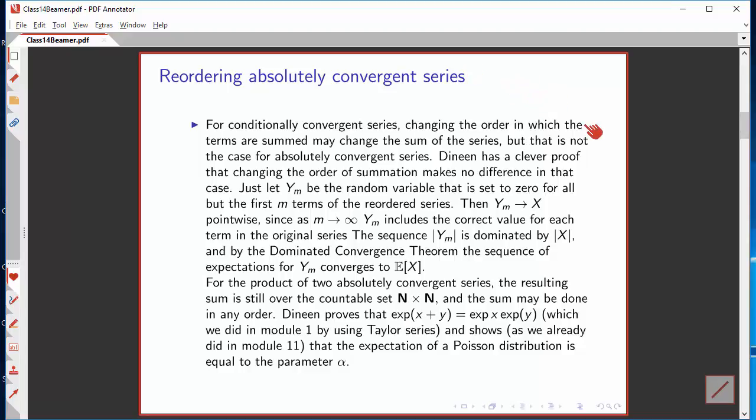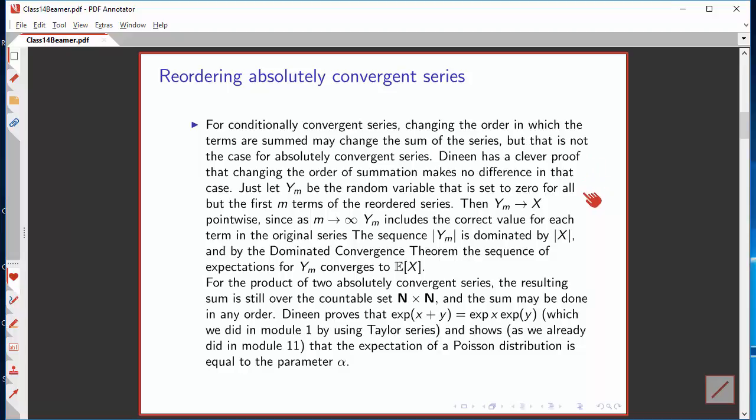Now let me remind you about rules for reordering series. If you've got a conditionally convergent series and you change the order in which the terms are summed, you can change the sum of the series. That is, you can change the limit of the sequence of partial sums. You can't do that for absolutely convergent series, and Deneen has a short, clever proof of that fact.